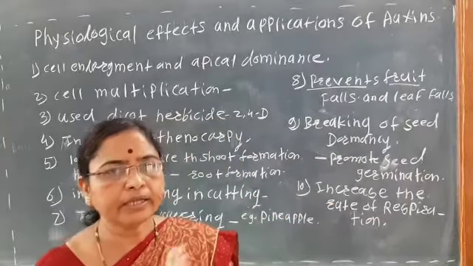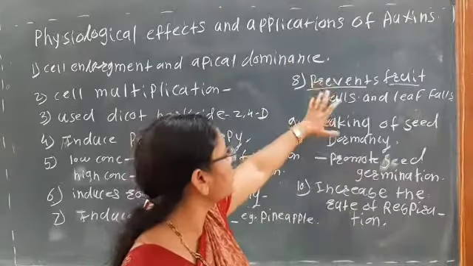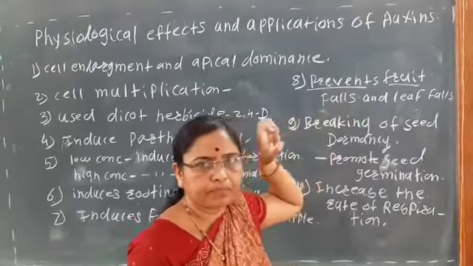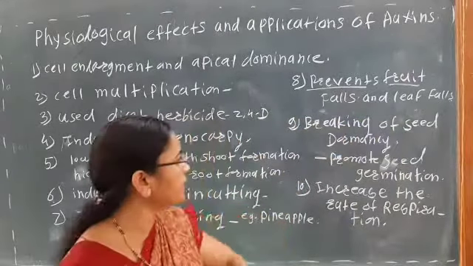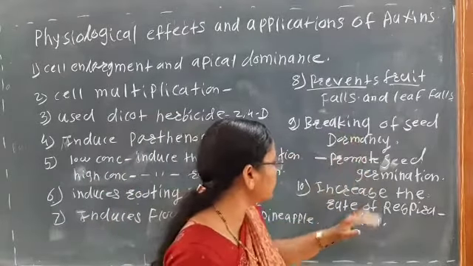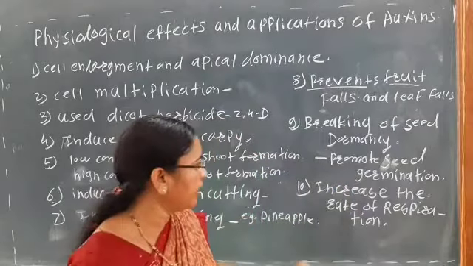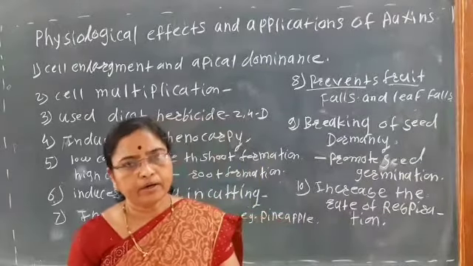That is, abscission layer तयार होऊ न देणं हे काम ऑक्झिन करतं, की ज्याच्यामुळं प्रीमॅच्युअर किंवा अपरिपक्व म्हणून आपण फ्रुट्स किंवा जे काही लिव्ह्स असतात ते फॉल होत नाहीयेत. Then it is also useful for breaking the seed dormancy, that is, it promotes the seed germination, and also it is useful for increasing the rate of respiration.